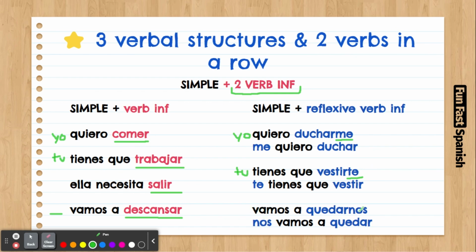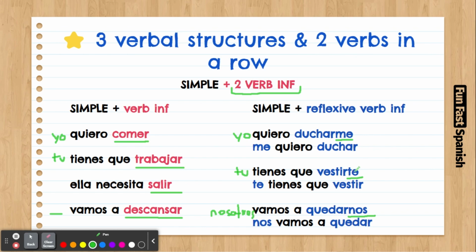Vamos a quedarnos. Quedarse is a reflexive verb, which means to stay. But because it's nosotros vamos, then we're going to use quedarnos, yeah? Because this is the reflexive word for nosotros. Nosotros vamos a quedarnos, ¿ya? So, as you can see, this word changes according to the personal pronoun.